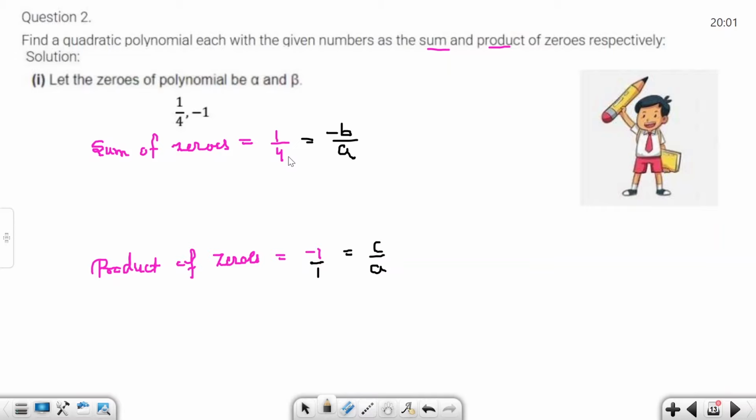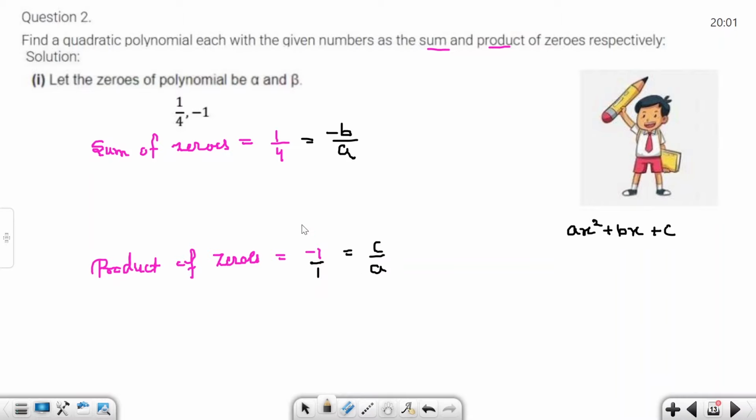Here compare the a values, 4 and 1. In the quadratic polynomial standard form, ax square minus bx plus c, a is only 1. So how do we convert this 1 into 4?